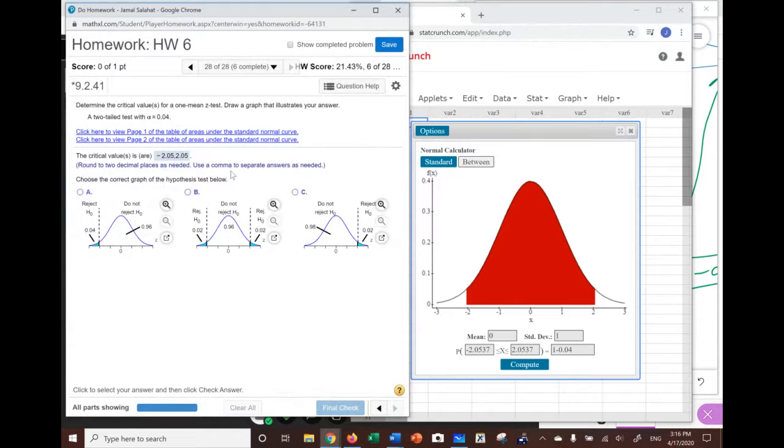Now, the question after that is which one is the picture? Look at this. The first one, A, is left, C is right, and B is two tails. So we're going to choose the two-tail. That is the answer. And this way, we finish the homework.